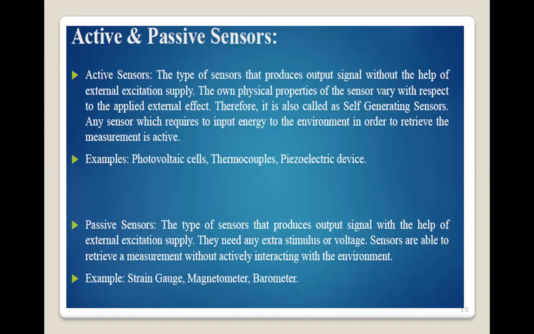There is no other external supply that converts the solar radiation to the electrical voltage. So if the sensor directly converts the input signal to the output signal, that type of sensor is called an active sensor.